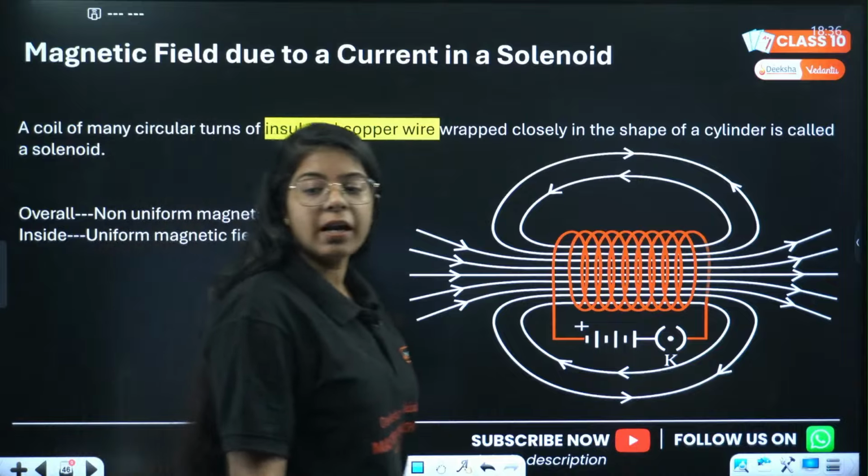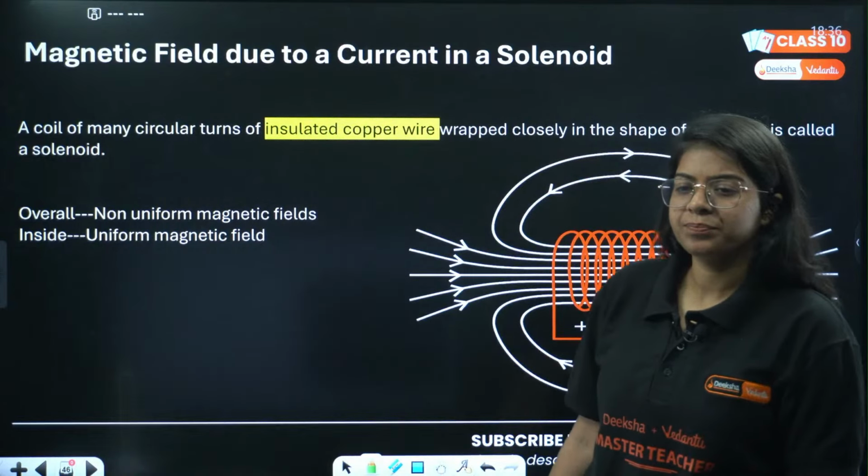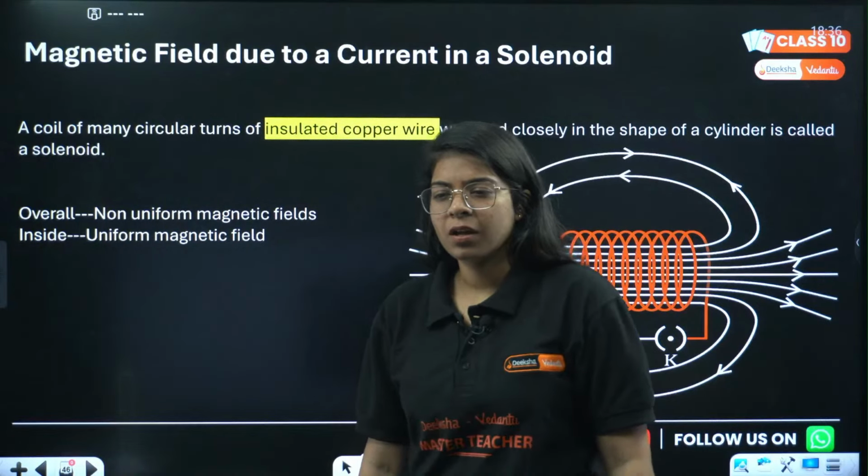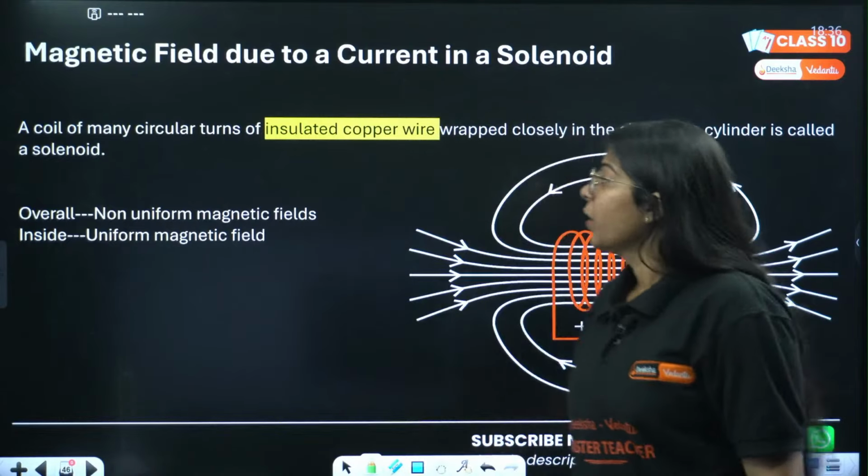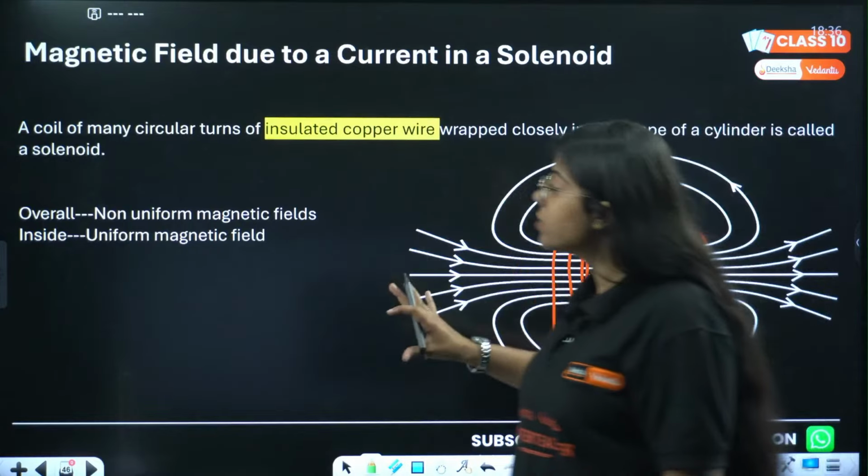ठीक है, चलो, next is magnetic field due to a current in a solenoid. So, what is a solenoid?